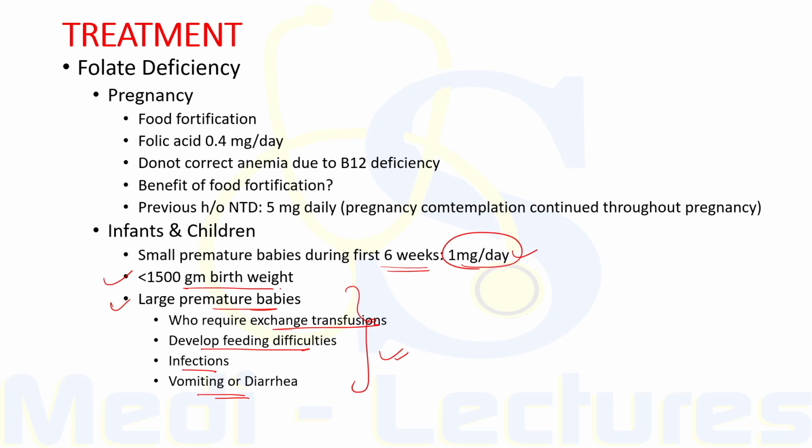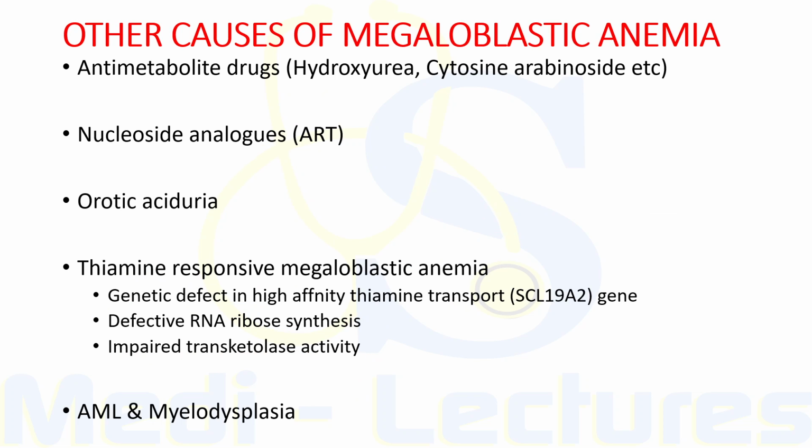Now coming on to the last slide of this presentation, that is the other causes of megaloblastic anemia which are not due to cobalamin or folate deficiency or their altered metabolism. So firstly, anti-metabolite drugs like hydroxyurea and cytosine arabinoside, as we have discussed, what do these do? These inhibit DNA replication, therefore can lead to megaloblastic anemia. So this is irrespective of folate and cyanocobalamin deficiency.